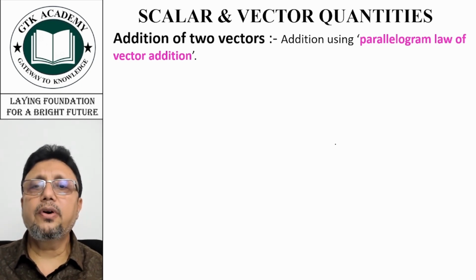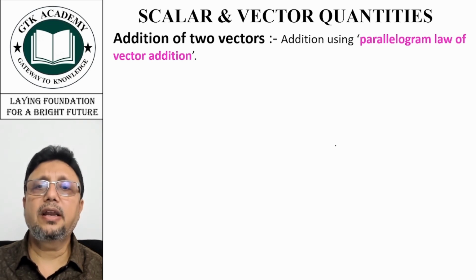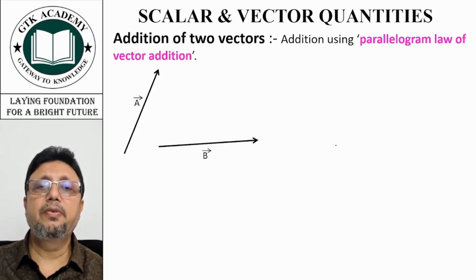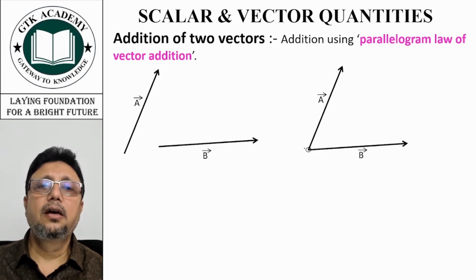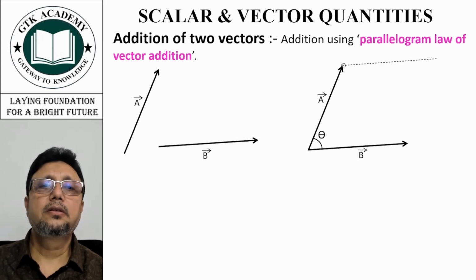Now instead of connecting the tail of one vector and the head of the other, we connect the tails of both the vectors. So this is A vector and this is B vector. If I connect their tails at one place, then I'll draw a line parallel to B vector from here, like this and like this.